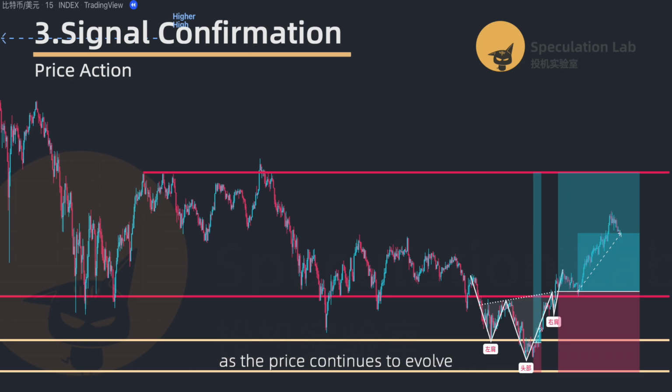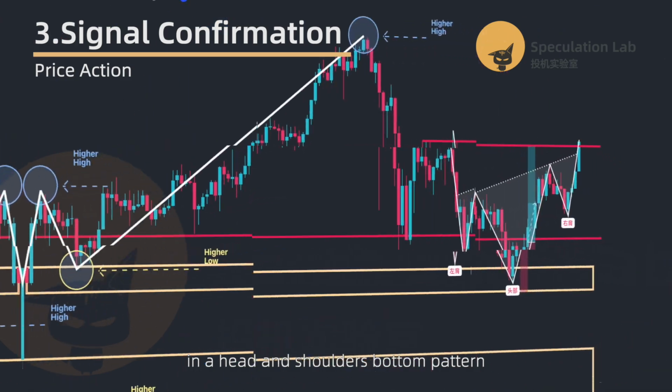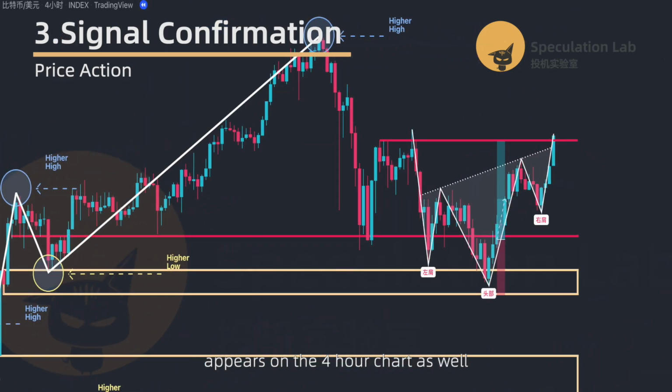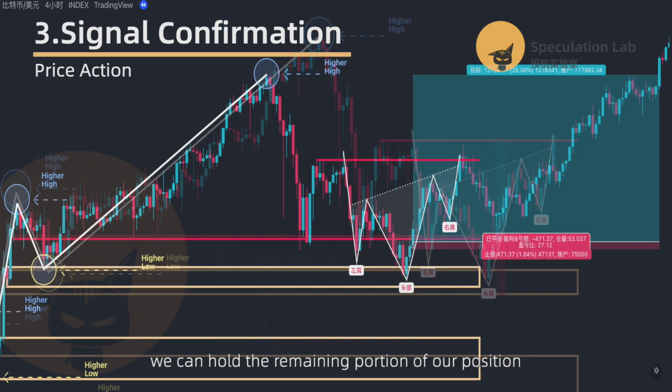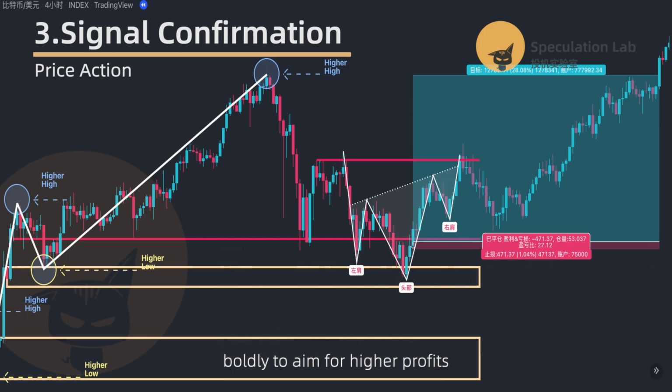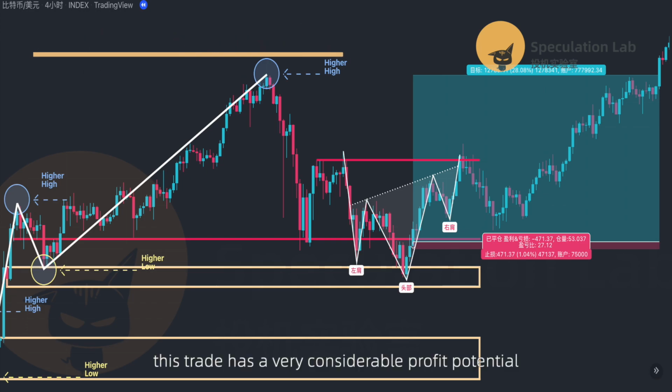As the price continues to evolve and a head and shoulders bottom pattern appears on the 4-hour chart as well, we can hold the remaining portion of our position boldly to aim for higher profits. At this point, it's also wise to move the stop loss to the entry price to avoid turning a profit into a loss due to sudden market fluctuations. This trade has a very considerable profit potential.